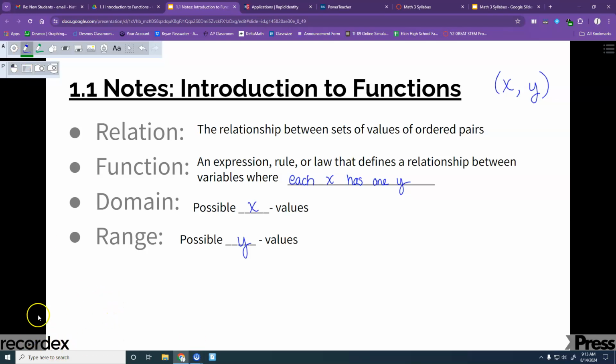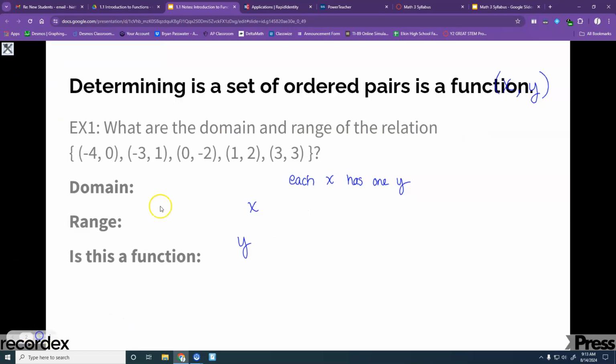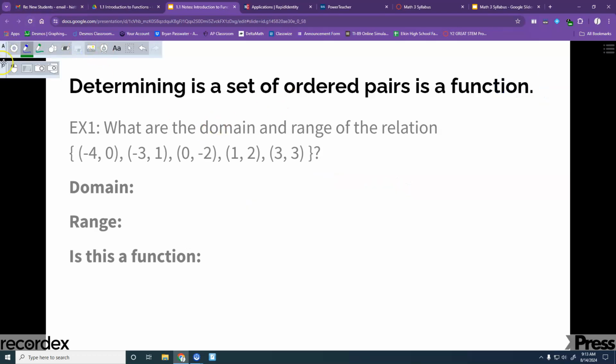All right. So where's my little thing that goes to the next? Oh, there it is. All right, let's clear this out. Okay. So when you're looking at domain, it is your x values. These here are all x values.